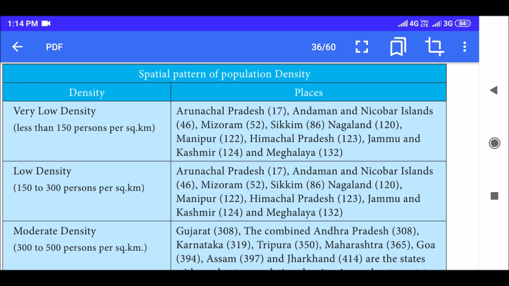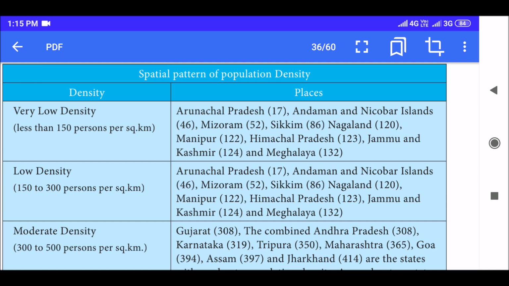Now they are giving very low density regions. Very low density means less than 150 persons per square kilometer. They are Arunachal Pradesh, Andaman Nicobar, Mizoram, Sikkim, Nagaland, Manipur, Himachal Pradesh, Jammu Kashmir and Meghalaya.